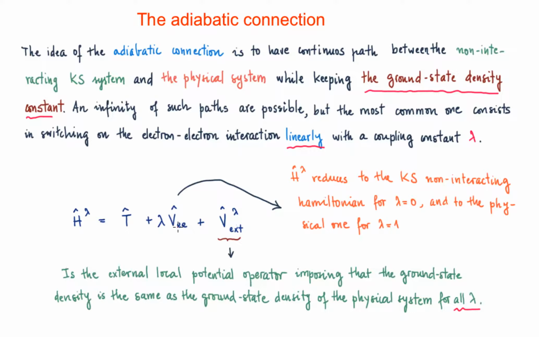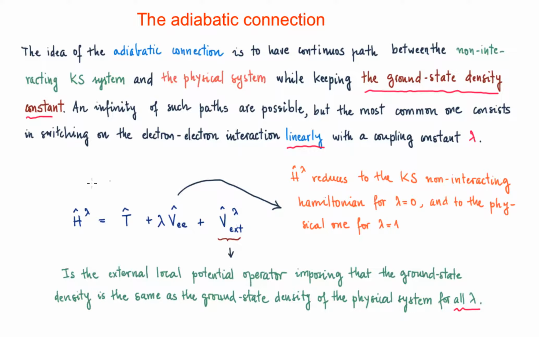So considering that the density will remain the same, the Kohn-Sham wave function we'll take from here will be the same for any lambda, because the density is the one that's going to fix the ground state Kohn-Sham wave function. So actually the Kohn-Sham wave functions are going to be independent of lambda. Besides that, for lambda equal 1, we are going back to the physical system.